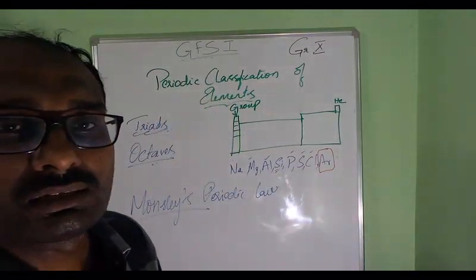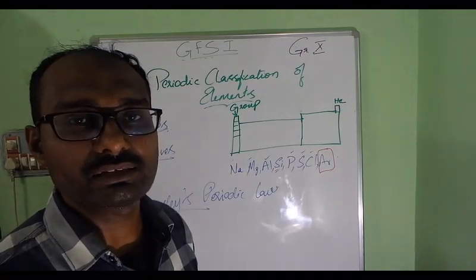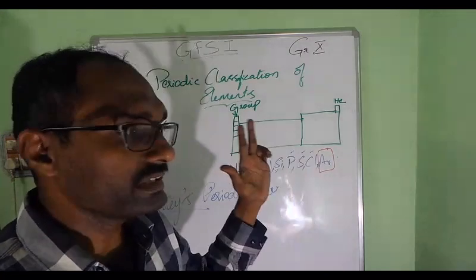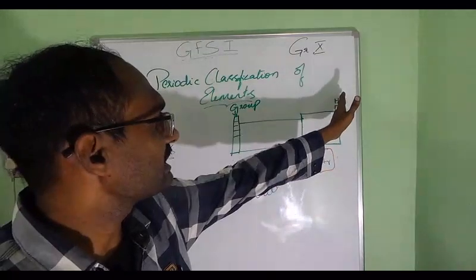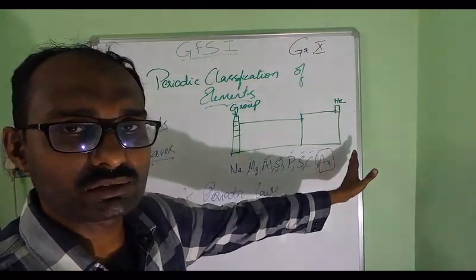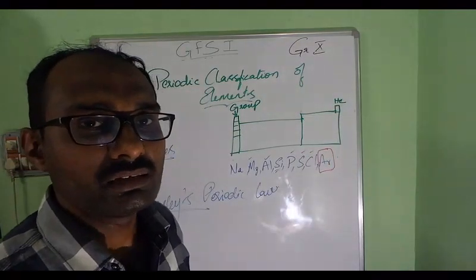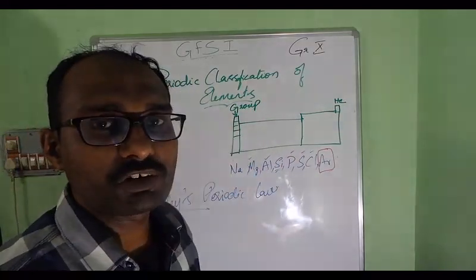What about argon? It is a group 0 or 18th group element, which is nothing but a noble gas. Helium, neon, argon, krypton, xenon, radon, all these elements occupy the last column or the last group, which is noble gases. So this is the explanation about the long form of periodic table.